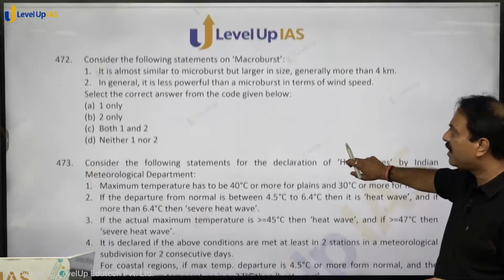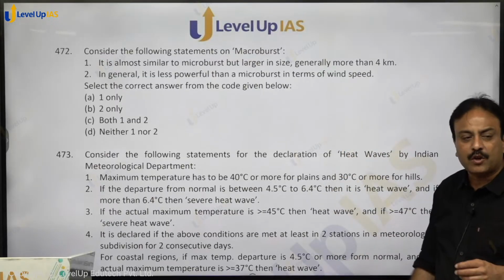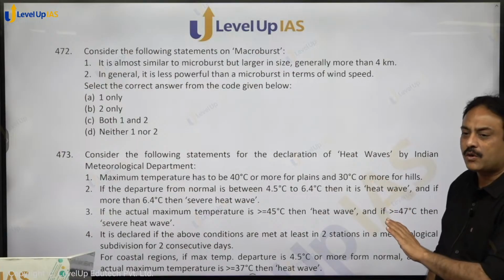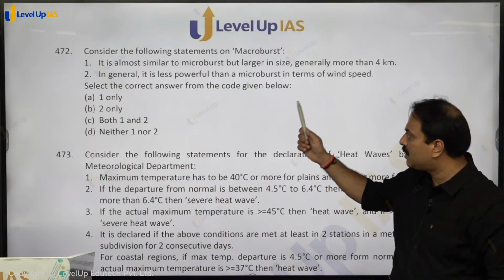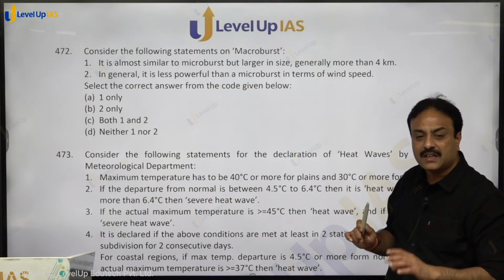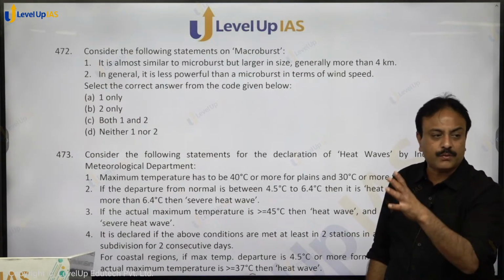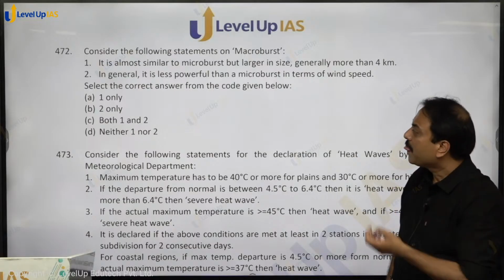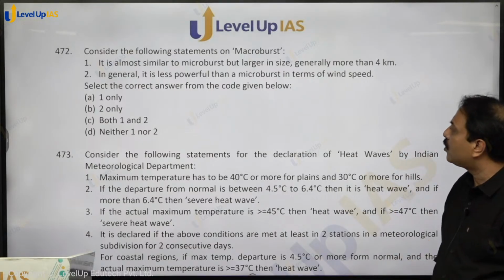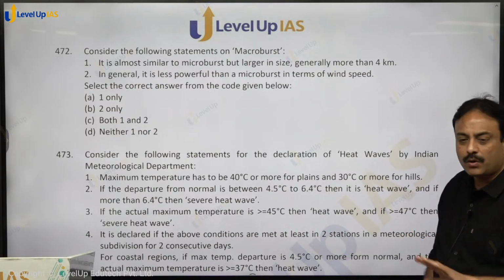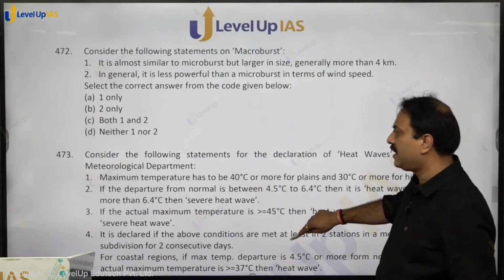In the same manner, a question has been framed on macroburst. All things related to microburst are equally applicable on macroburst. The only thing is that it is almost similar to microburst but larger in size, generally more than 4 kilometers. The size is 1 to 3 kilometers for microburst, more than 4 kilometers for macroburst. In general, it is less powerful than a microburst in terms of wind speed. Are you getting that? So both are true. Option C, C for cat, is the correct answer.